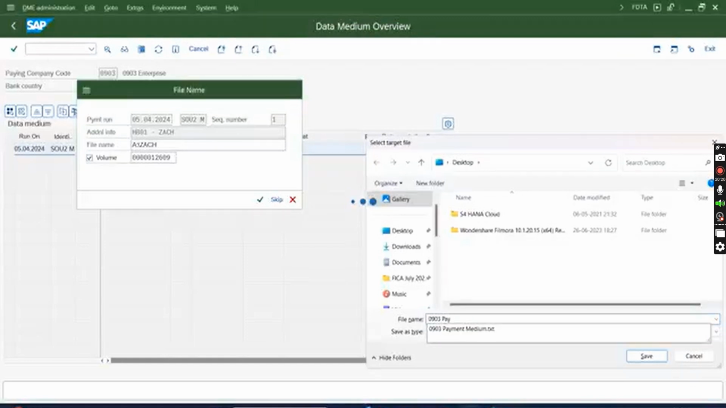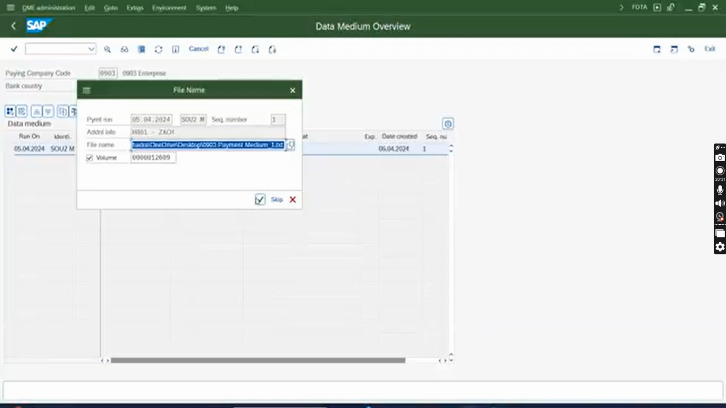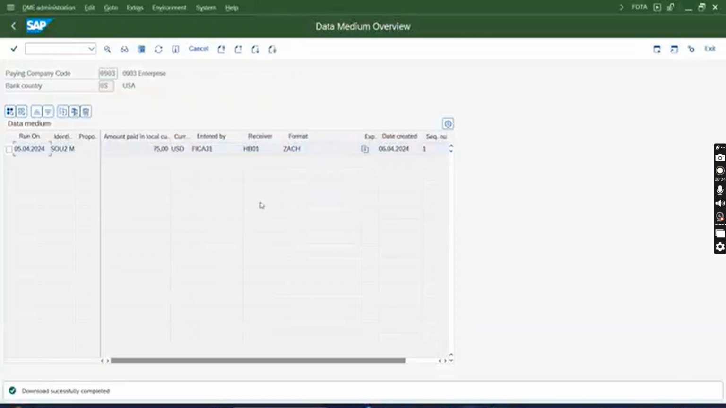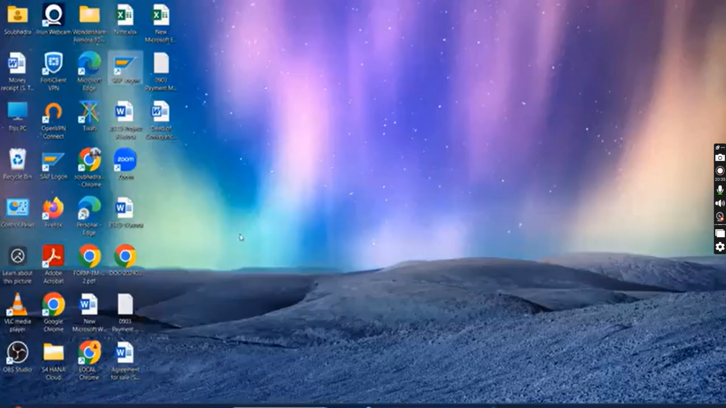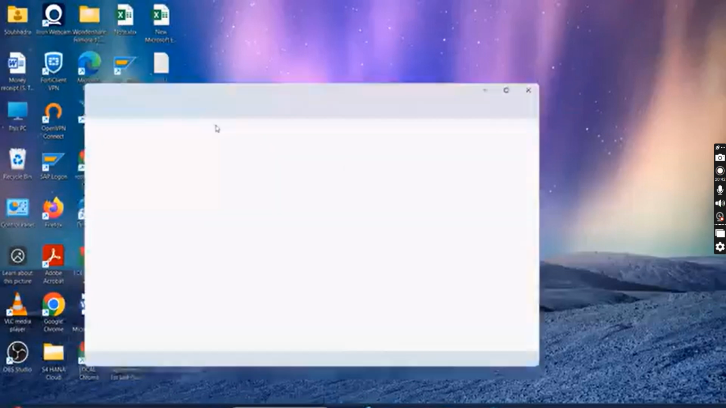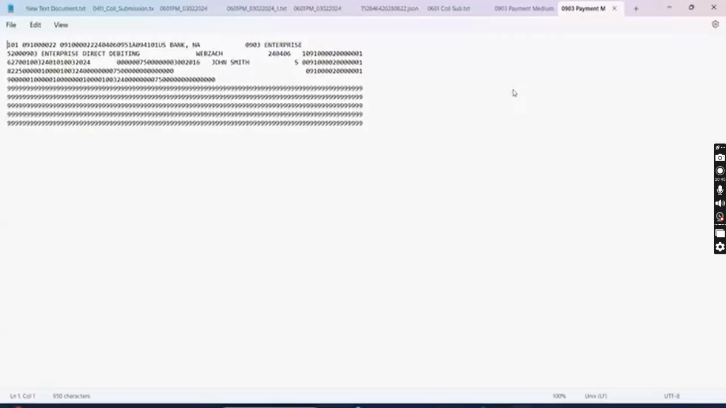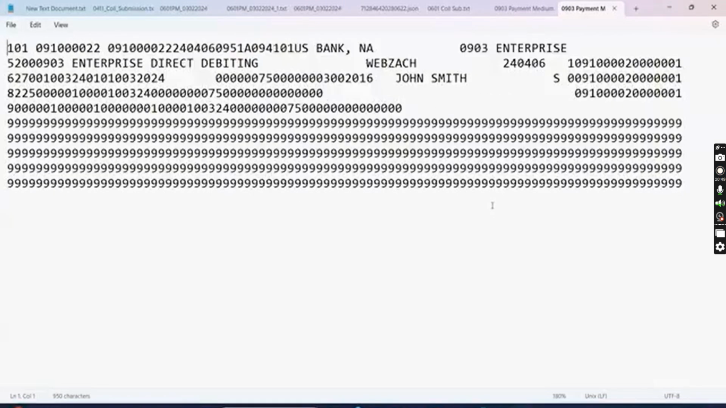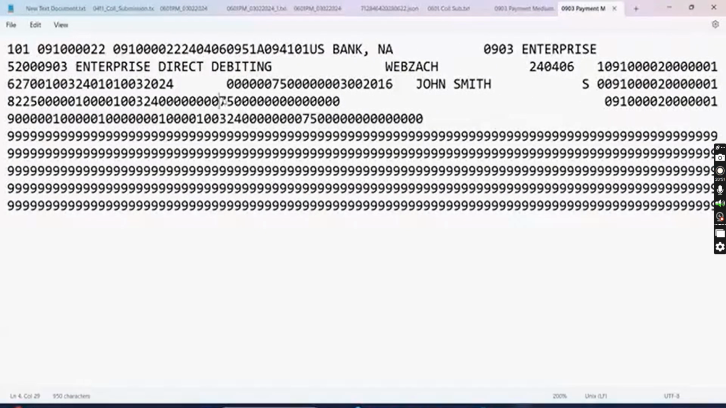0903 payment medium. This is still here because I downloaded it. So I'm running one more time, and I'll just put the name as _1. This is 2 days, and this is yesterday, last weekend's. So $75, we just checked last week itself how it is formed. So this is a $75 payment.